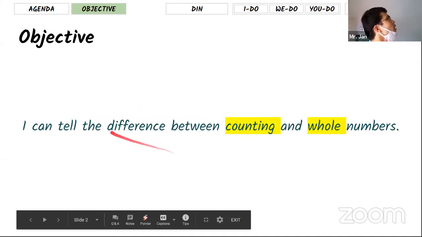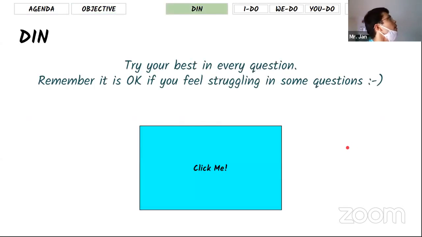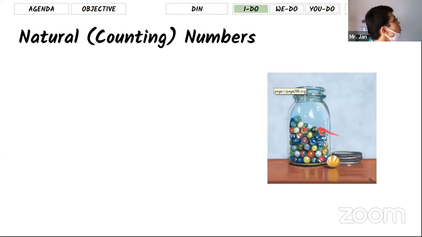And today's objective is, I hope at the end of the lesson, you can say, I can tell the difference between counting and whole numbers. This is our goal for this lesson. And we finished the do now. So let's talk about what a counting number is.